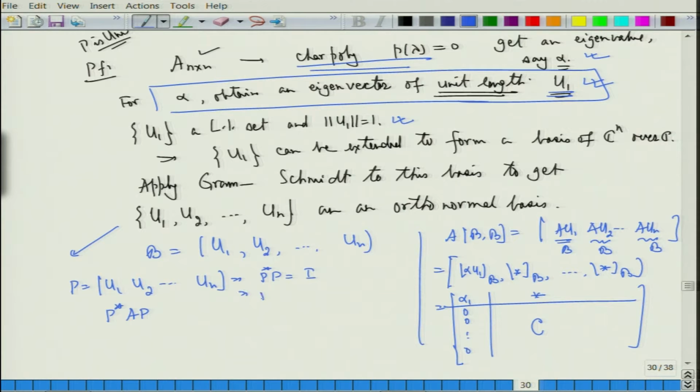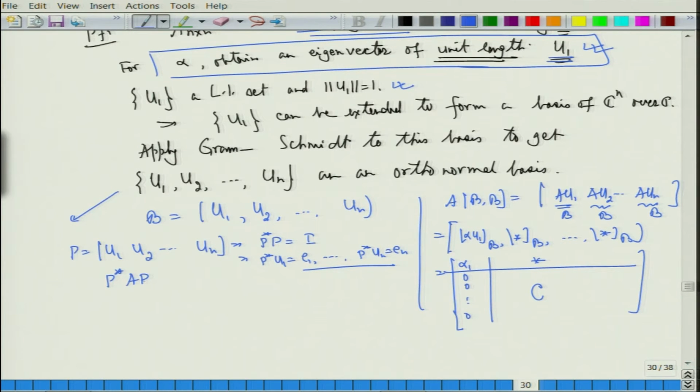So, this will imply that P star of u1 is E1 and P star of un is En. I will not be using so many of them, but at least you should know what they are. So, P star A P will be P star times A u1, A u2, up to A un. You can see that I am doing the same thing as A of BB here; I am not doing anything special.